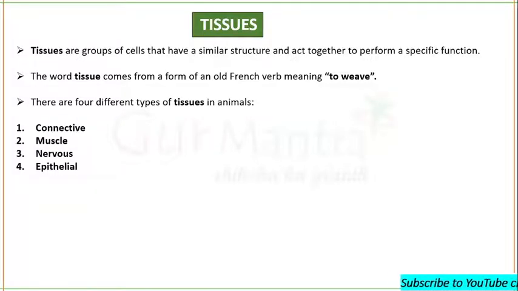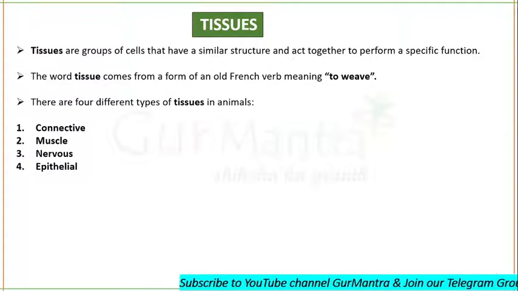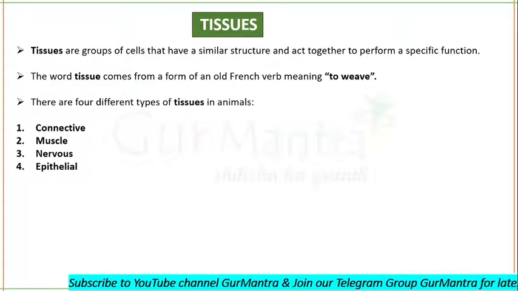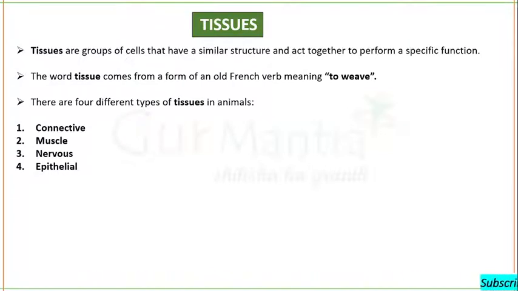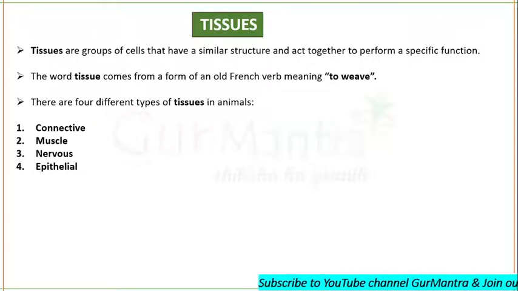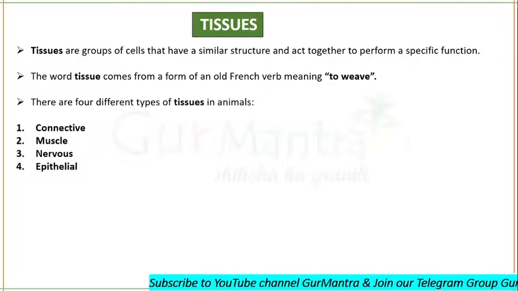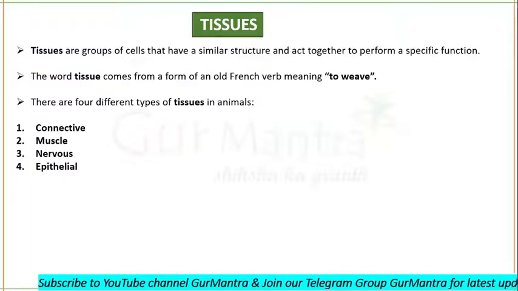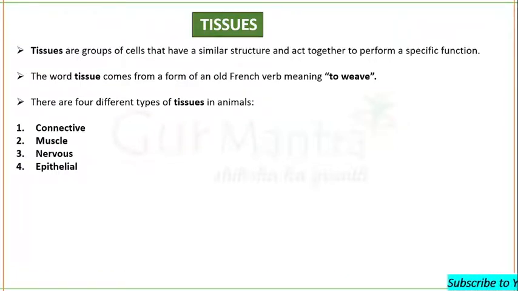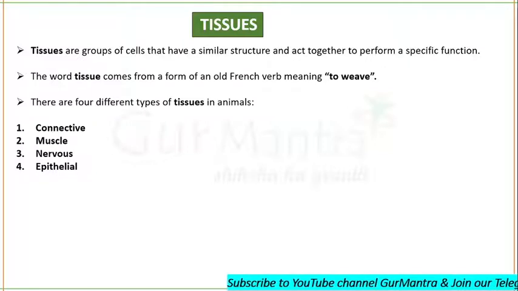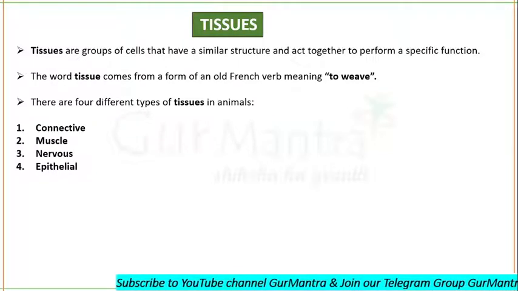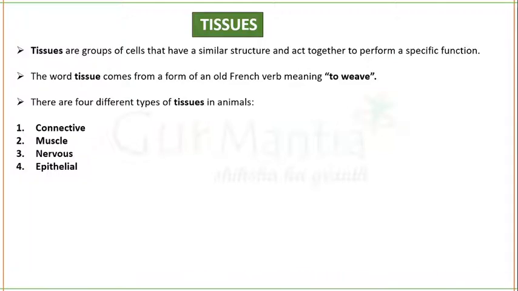Tissues. What exactly are tissues? We know that each and every organism is made up of cells. A cell is the structural and functional unit of life. So tissues are made up of what? Cells. The aggregation of cells results in the formation of tissues, tissues aggregate to form organs, and organs combine to form organ systems, and finally we are able to perform different activities that are necessary for our survival.